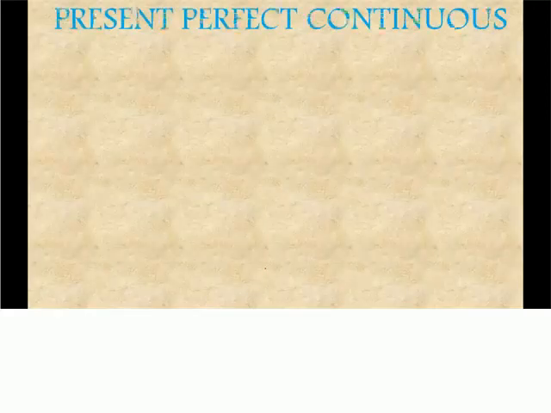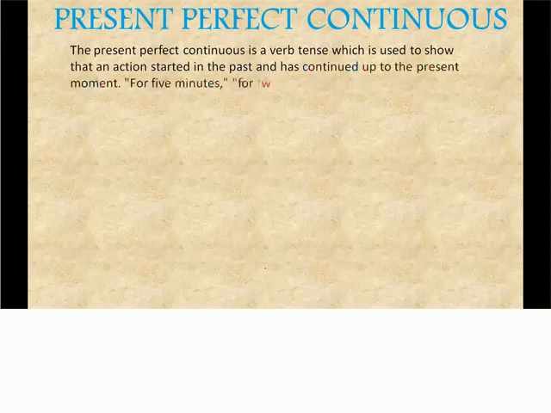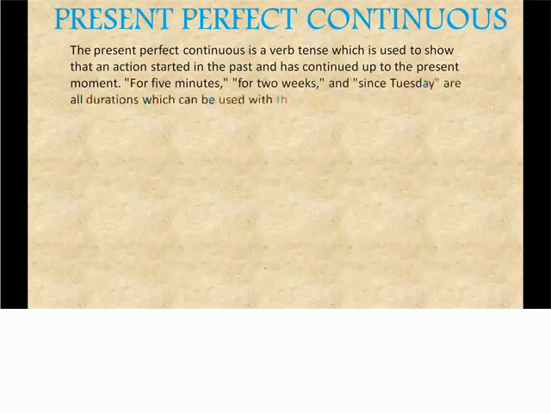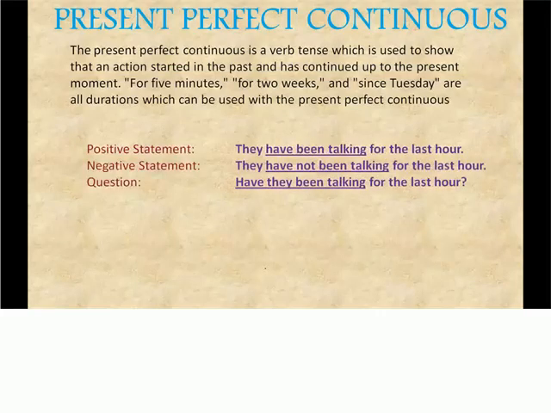Now the final one here, present perfect continuous. The present perfect continuous is a verb form which is used to show that an action started in the past and has continued to the present moment. Okay, so it has still continued. It started in the past, but it is still continuing. Some phrases like for 5 minutes, for 2 weeks, since Tuesday, these are the durations which we use to denote it is a present perfect continuous.